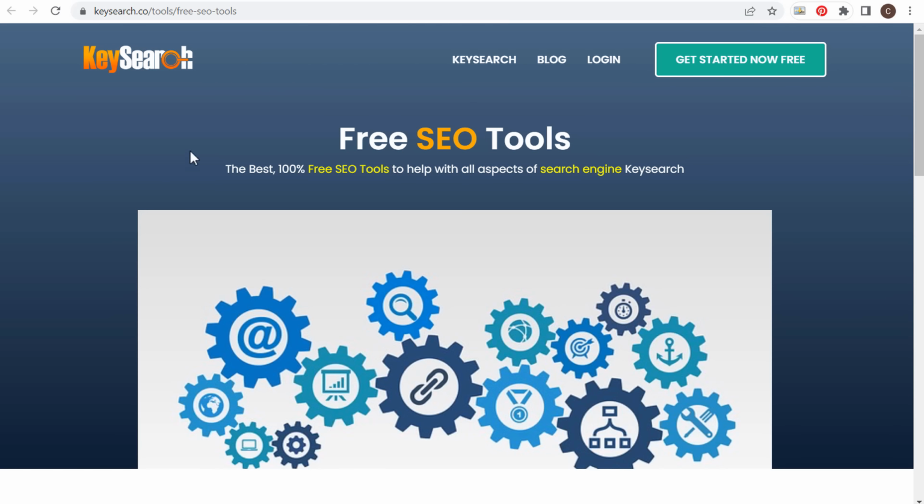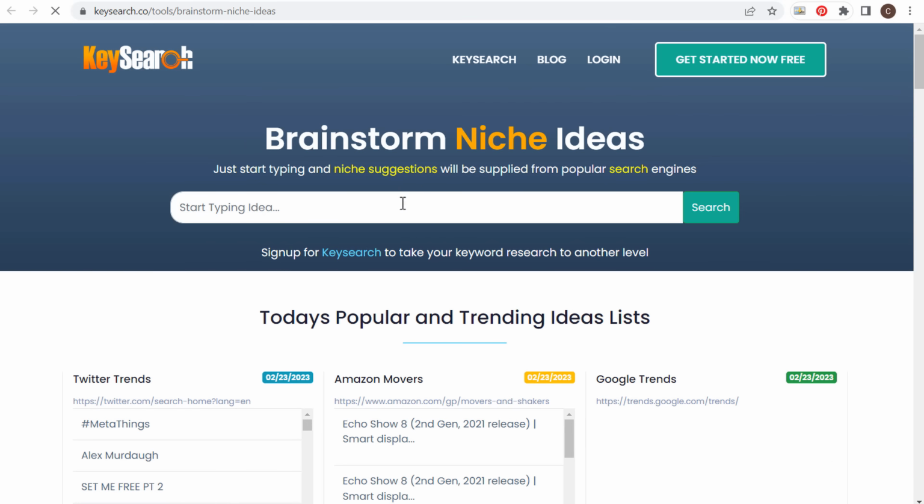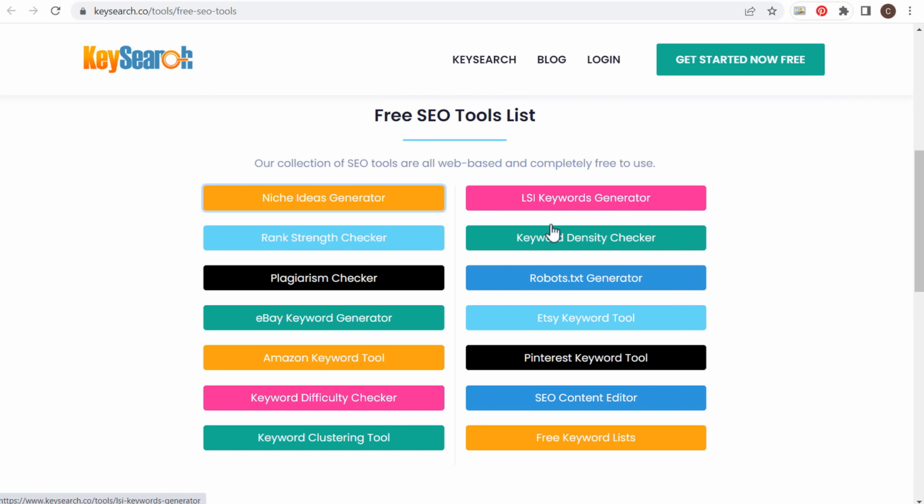So these are 100% free SEO tools. What I really like here is you could do something like a niche ideas generator. If you're trying to come up with a niche for your business and we click on niche ideas generator, all you need to do is start typing an idea, and they're going to give us a bunch of niche suggestions from popular search engines. So this is another great tool, and you can see they have a lot of different ideas here.